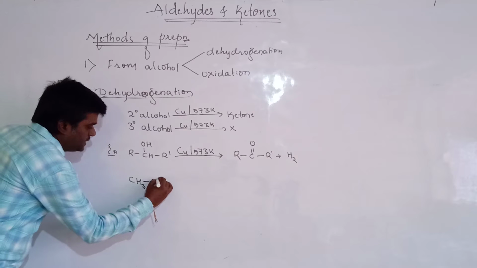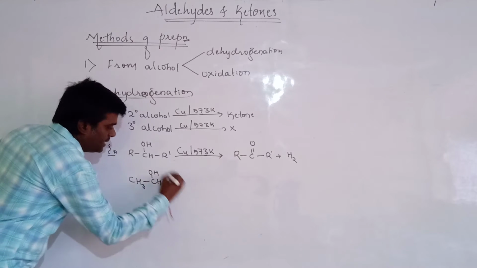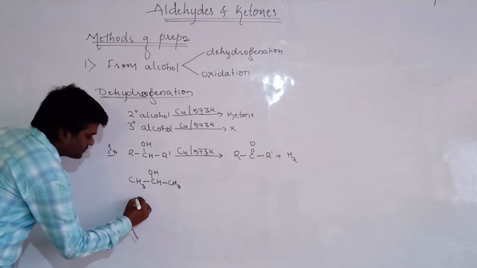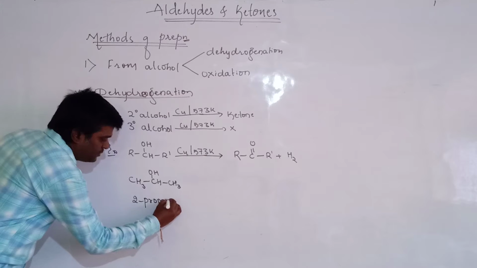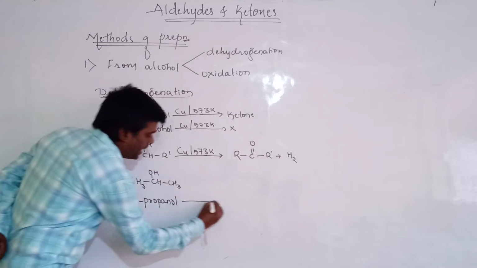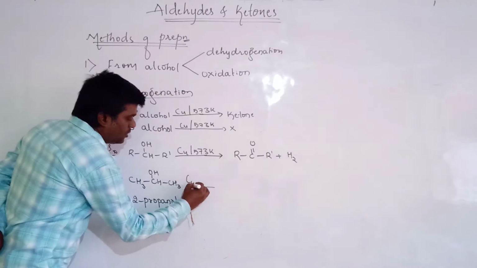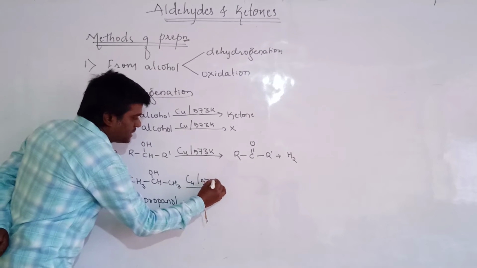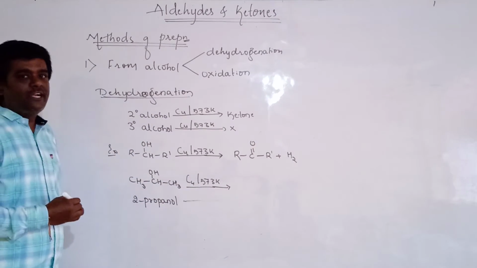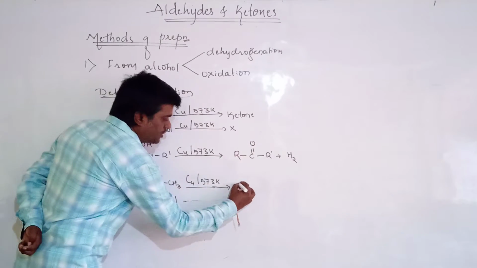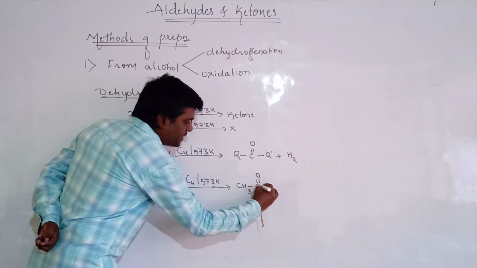Then let us take a particular example: CH3CHOHCH3. The name of the compound is 2-propanol. When the vapors of 2-propanol are passed through copper gauze at 573 Kelvin temperature, then it will undergo dehydrogenation to form the compound called CH3C=OCH3.